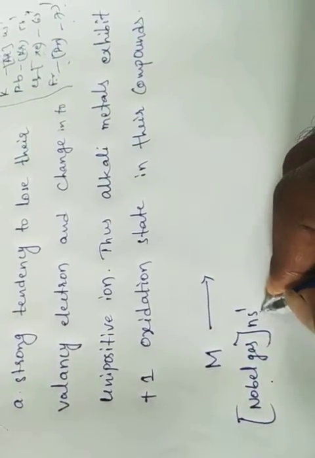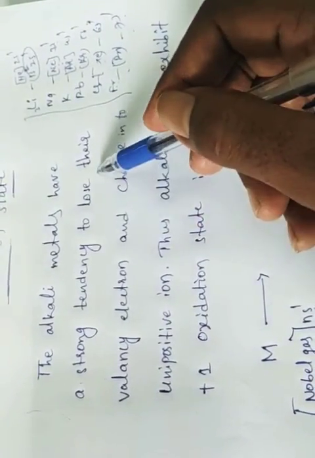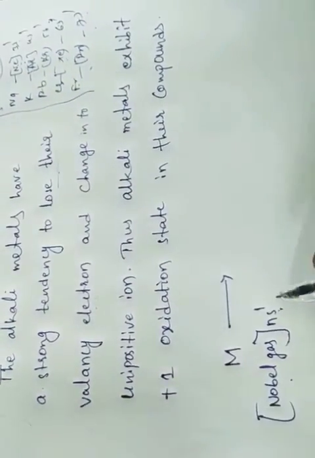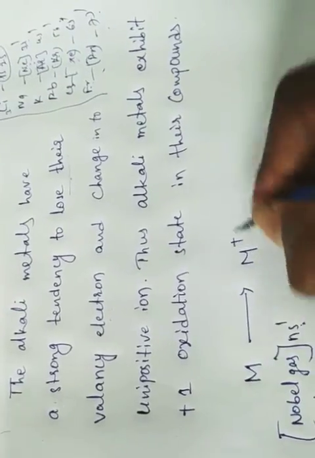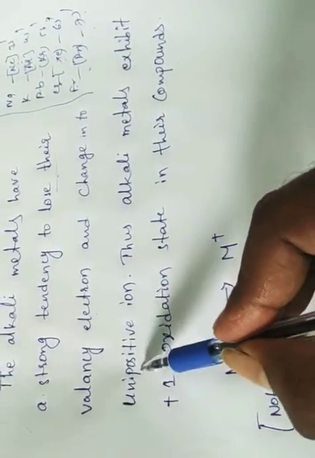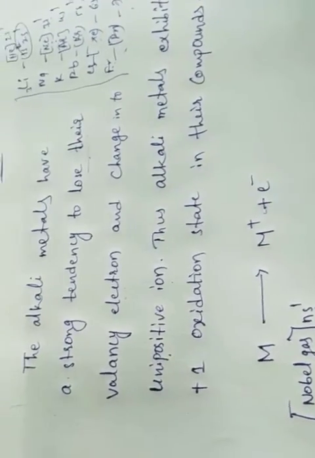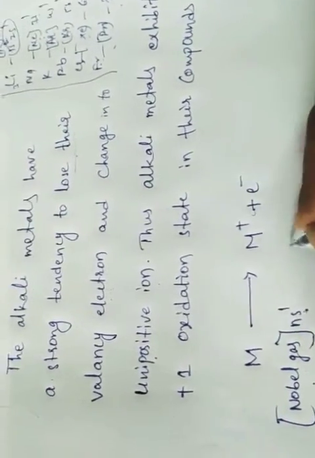Here I mentioned that alkali metals have a strong tendency to lose their valency electron. If it loses its valency electron, it gets a positive charge. This is called a unipositive ion. Then, if it loses this electron, what remains is the noble gas configuration only.